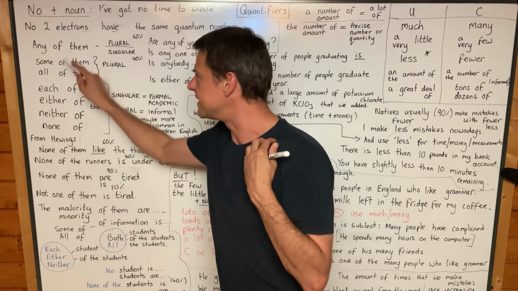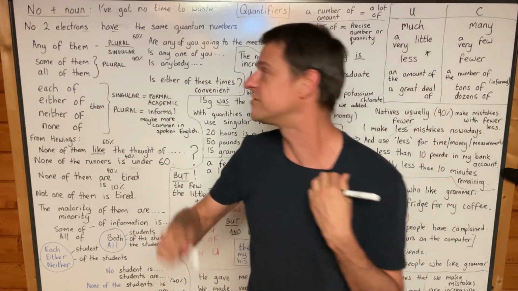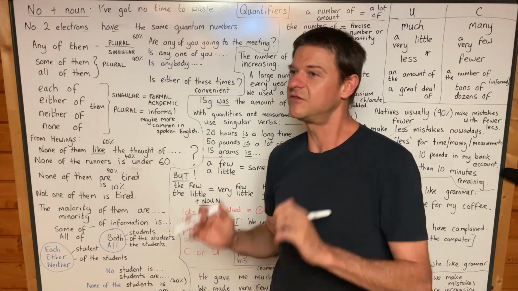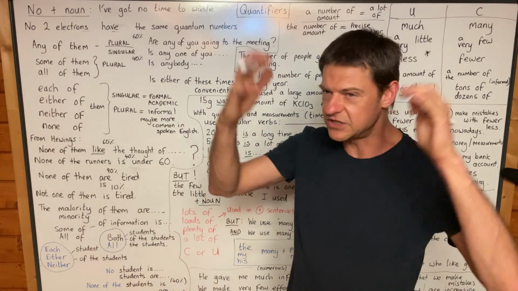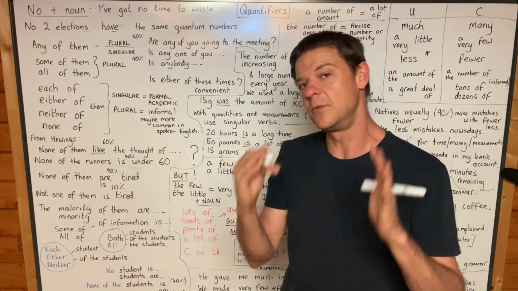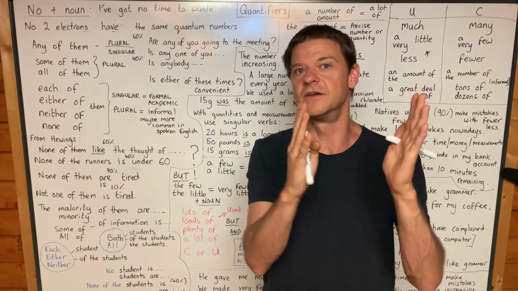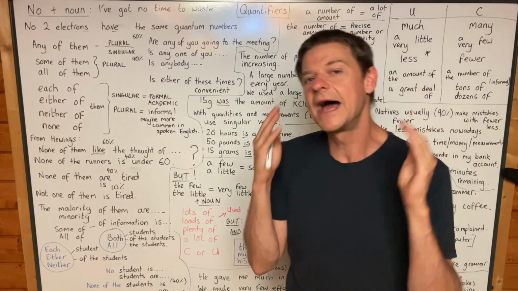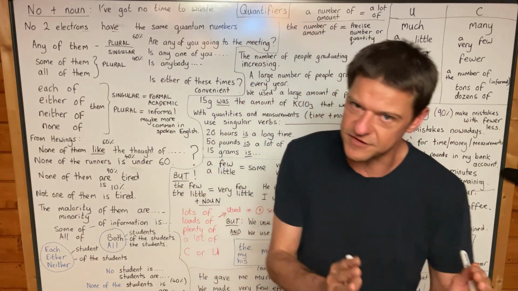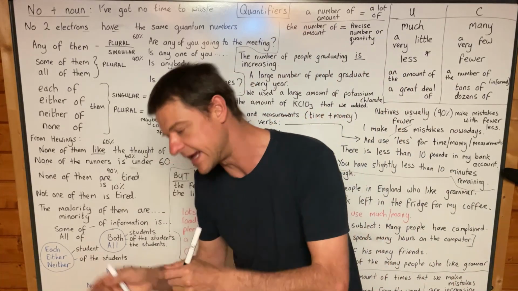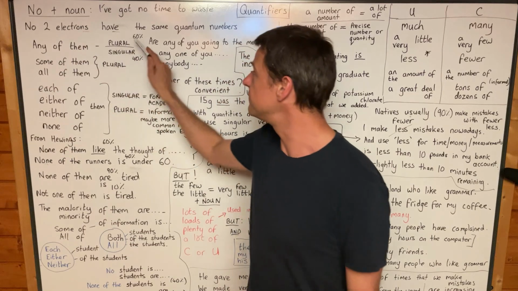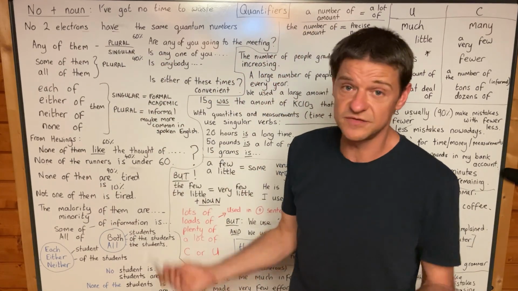And so what do we do? You know, what do we do with any of them? Do we say any of them is or any of them are? Well, we can check nowadays, we can go on Ngrams, which is a program on Google, and see how often in the literature, in the corpus of writing that Google checks, people say any of them is and how often people say any of them are. And the answer is that we usually see any of them are. Yeah, that's the most natural one.